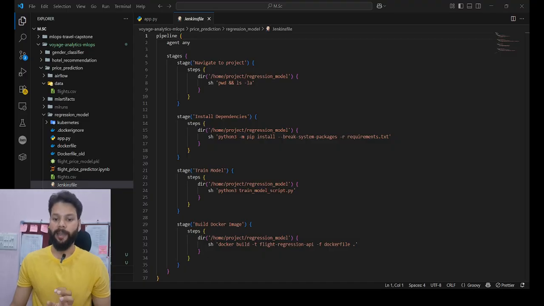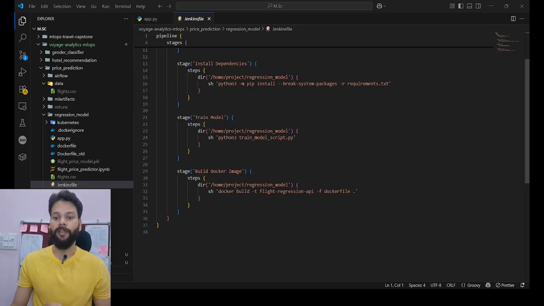So this pipeline removes the manual stages from development. With just a commit or the click of a button, we can retrain the model and deploy the entire container. So this is very reliable and reproducible.